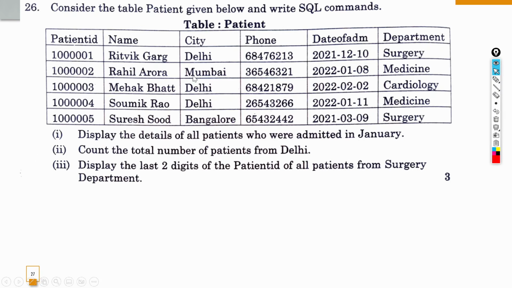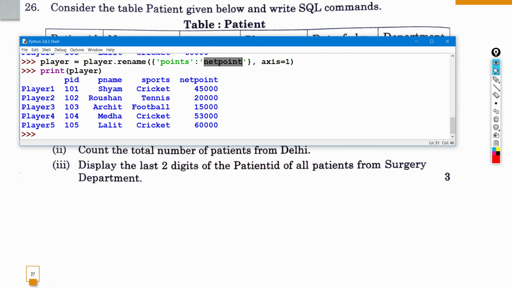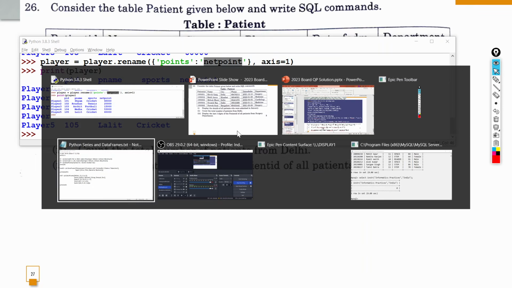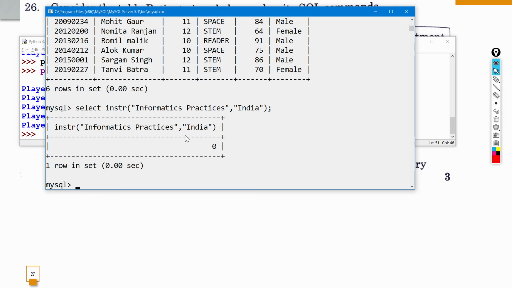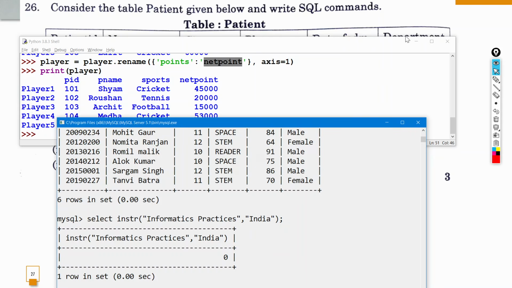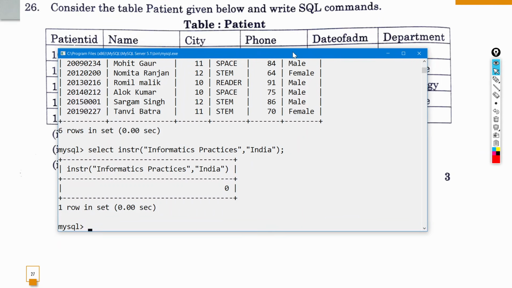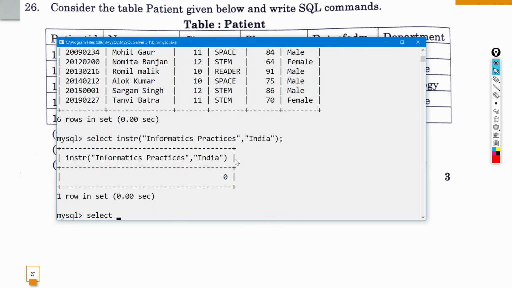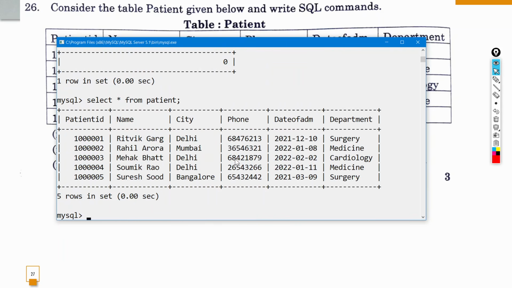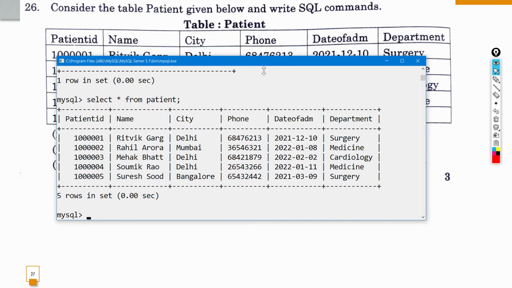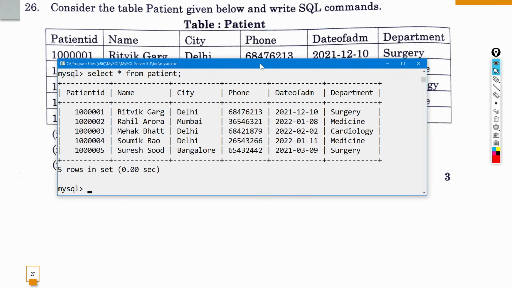Let's move on to question number 26. So consider the table patient given below and write SQL commands. So I already have the table created in my MySQL. I'll just quickly open that. I'll open MySQL. Yeah. So here if I just simply write select star from patient, in this case you can see the table here.